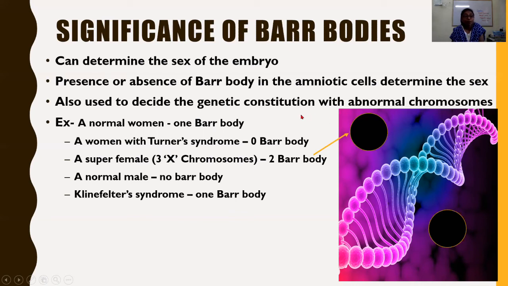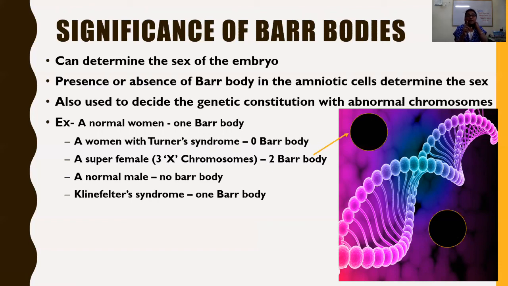We have studied in amniocentesis that the amniotic cells are derived from the amniotic fluid for the detection of chromosomal disorders. When karyotyping is done, the chromosome number can be counted. So one can observe whether there are the normal 46 chromosomes or any monosomy or trisomy, as we have discussed.